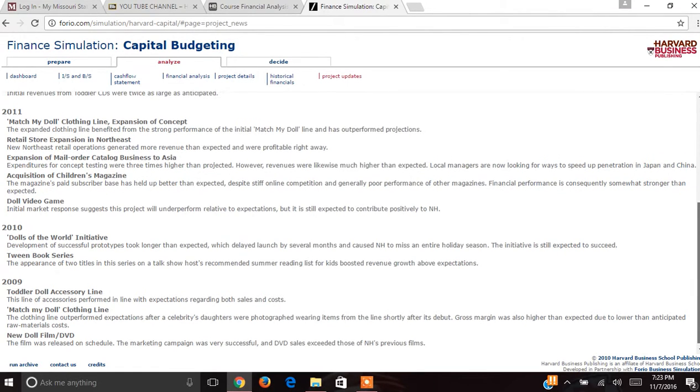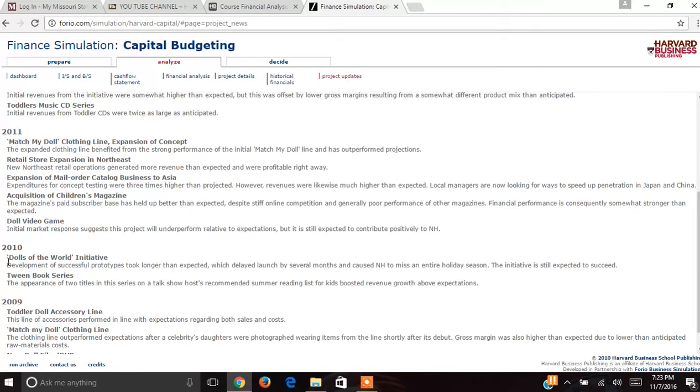In 2010, I invested in the Dolls of the World initiative and the Tween book series. The Tween book series had an internal rate of return of 43.57, which is highly desirable. The net present value was sitting at 6.14, which is also a good number.